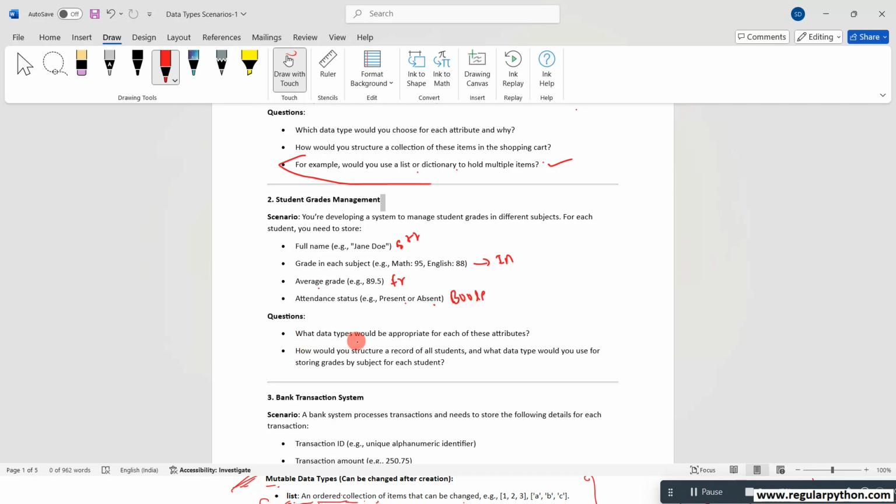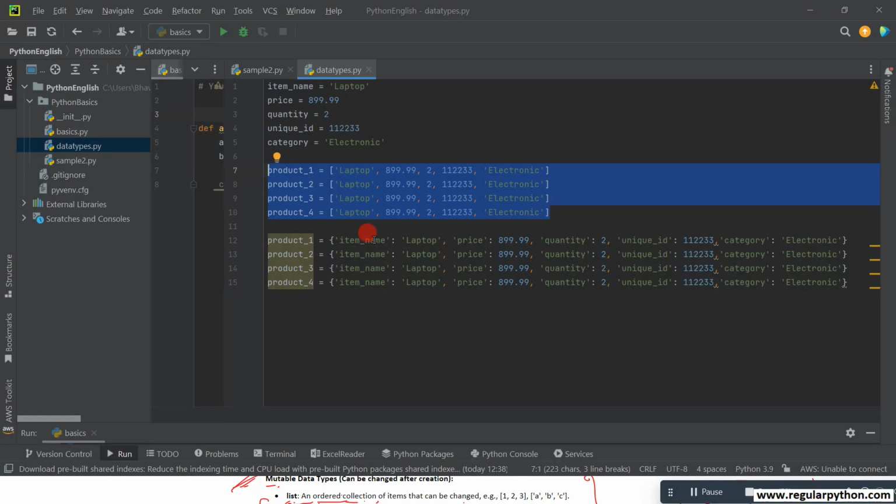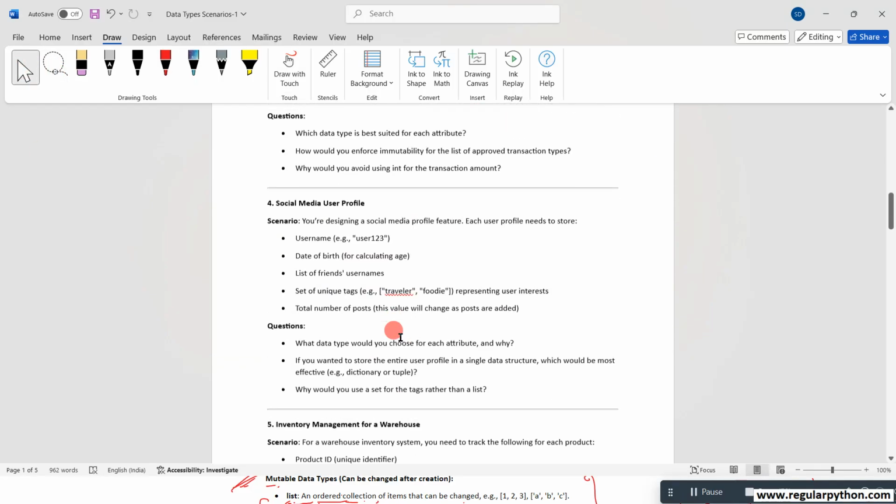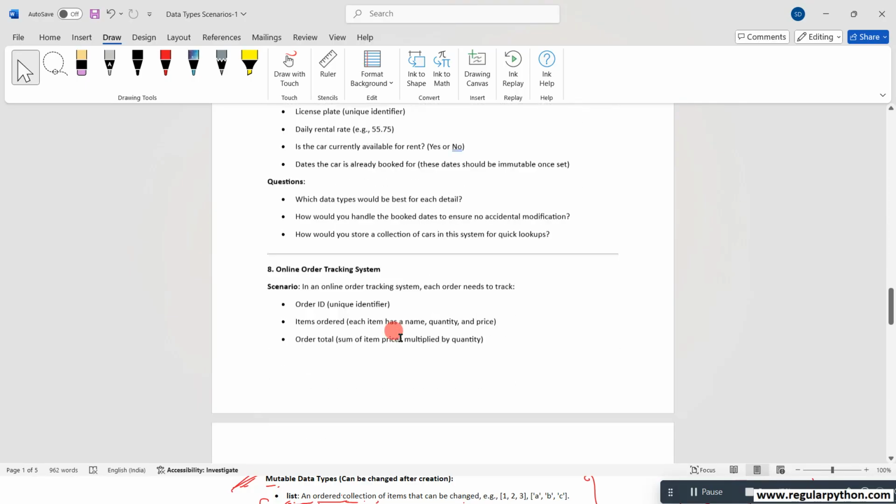Now what data type would be appropriate for each of these attributes? We already covered that. Next, how would you structure a record of all students, and what type would you use for storing grades by subject for each student? You can take either dictionary or list, or you can take it individually. It completely depends on you. Like that, there are a number of scenarios you can practice on the data types.